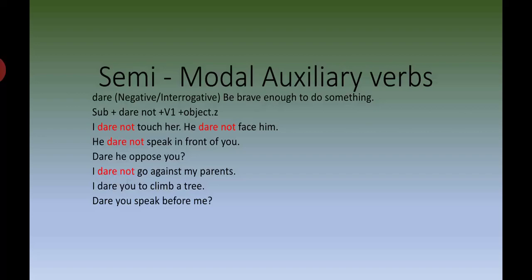Here, she dares. What we said: with modal auxiliaries, we never use the S form, that is, with he, she, it we would have to use the S form. So in semi-modals or modal auxiliaries, we never use S forms. So listen to this sentence carefully. She dares to face. Here dares is used. That means this is not the semi-modal auxiliary. This is the main verb. Okay, clear?